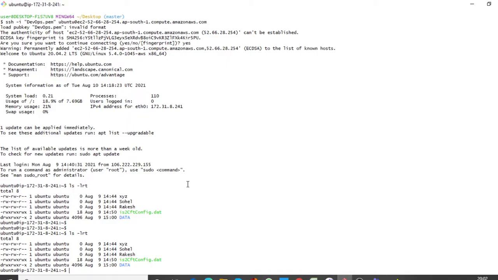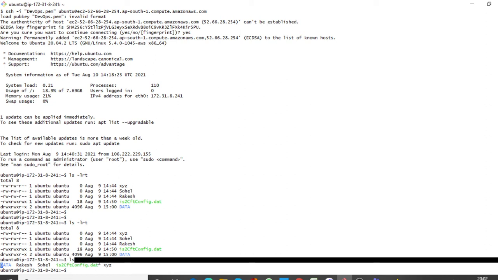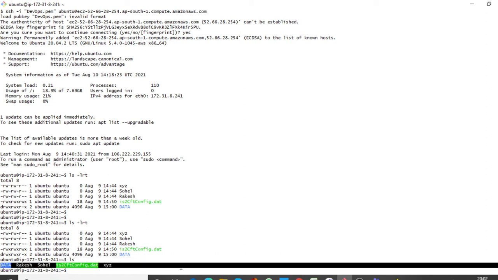If you are not using ls with options and you just type ls, then you can only see the directories and files.